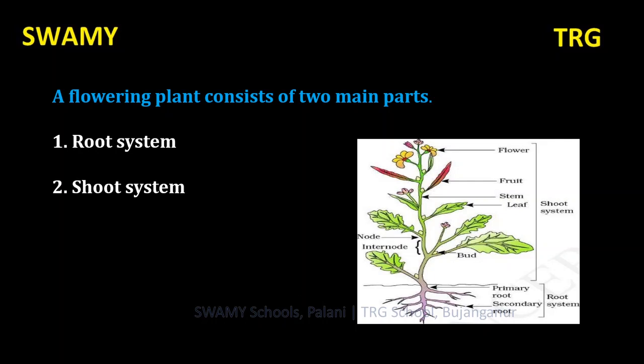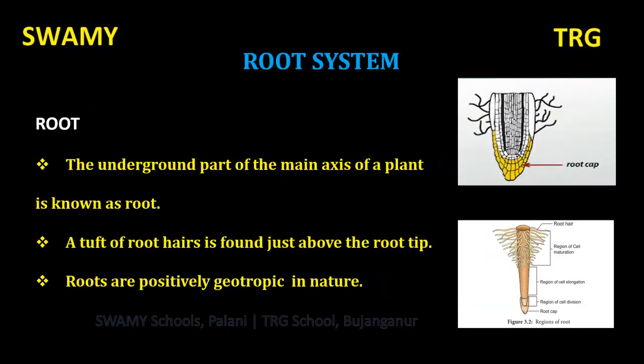As you know very well from lower classes, a flowering plant consists of two main parts. They are the root system and the shoot system. Look at the picture. The part of the plant which lies below the ground is called the root system, and the part of the plant which lies above the ground is called the shoot system. Root system. What is called a root? The underground part of the main axis of a plant is known as root.